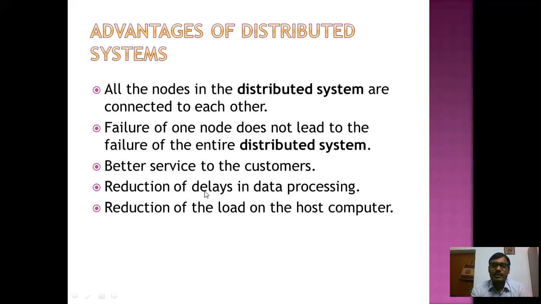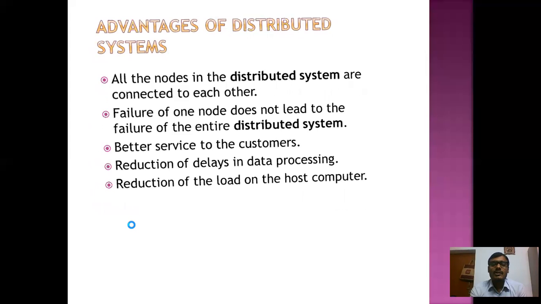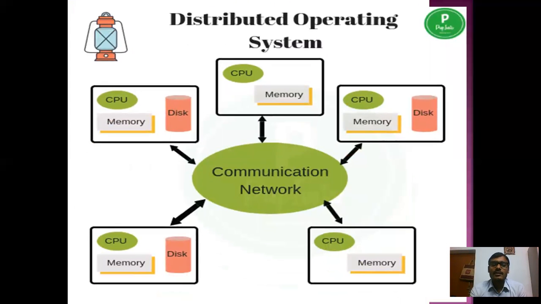Reduction of delays in data processing. There is a reduction of delay in data processing. And the last advantage, reduction of the load on the host computer. If there is a host computer and there is a load on it, in this case there is a reduction of load on the host computer because there is not a single CPU, there is more than one CPU working simultaneously. So that's why this system is very fast. This type of operating system is very fast and it works with multiple processors.